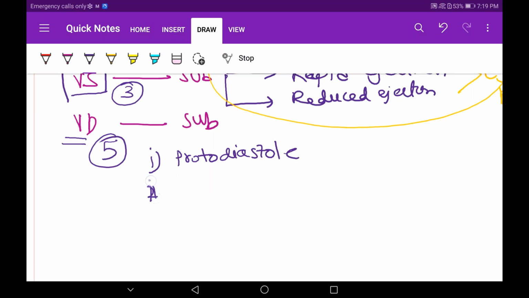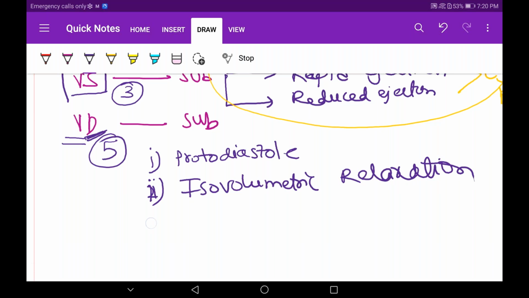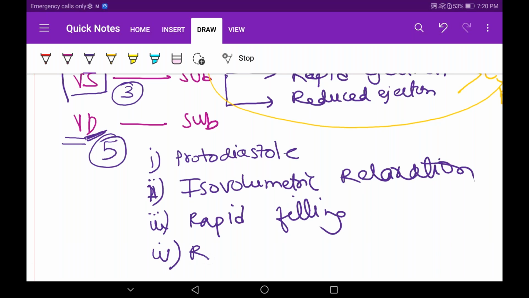Next is isovolumetric relaxation; diastole means relaxation. Again, rapid filling. There was rapid ejection because it is contraction, and the blood ejects from the ventricle. Here it is relaxing, diastole, that's why it is called filling. Reduced filling or slow filling, we can call it.